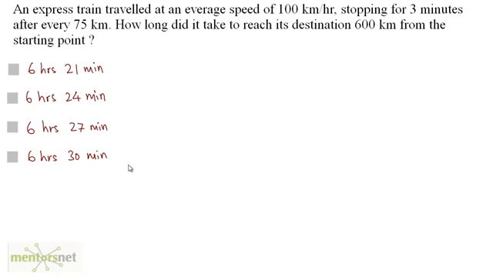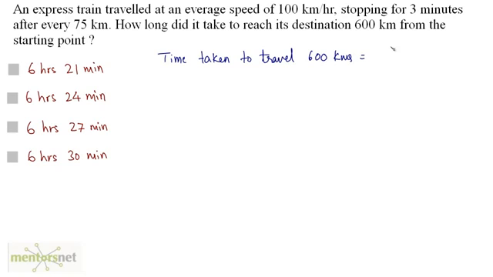An express train traveled at an average speed of 100 kilometers per hour, stopping for 3 minutes after every 75 kilometers. How long did it take to reach its destination 600 kilometers from the starting point? So you have been given the speed and the distance. Let us first calculate the time taken to travel 600 kilometers.